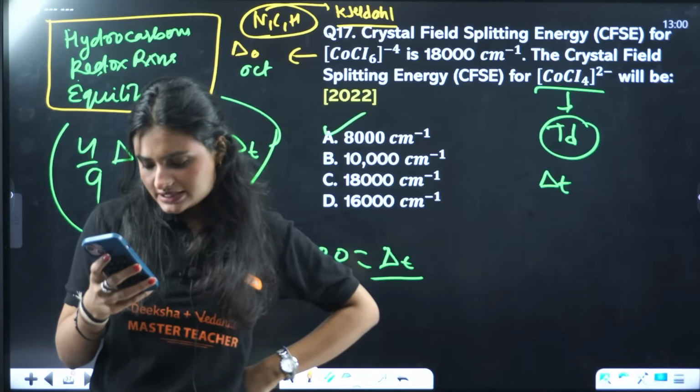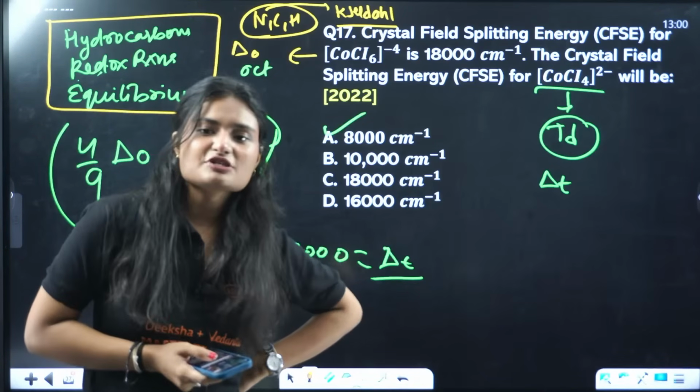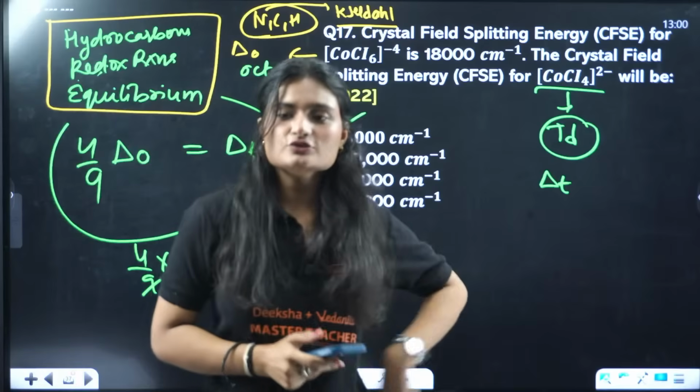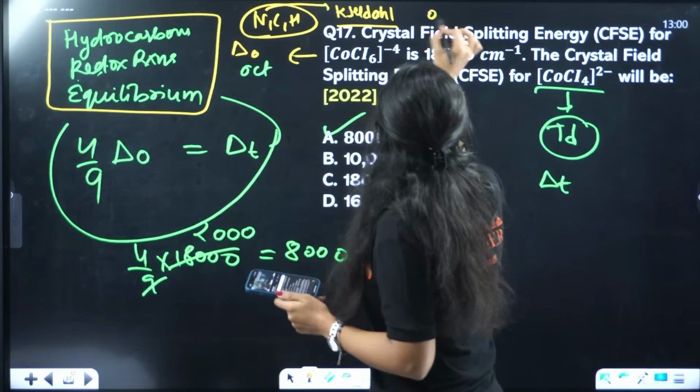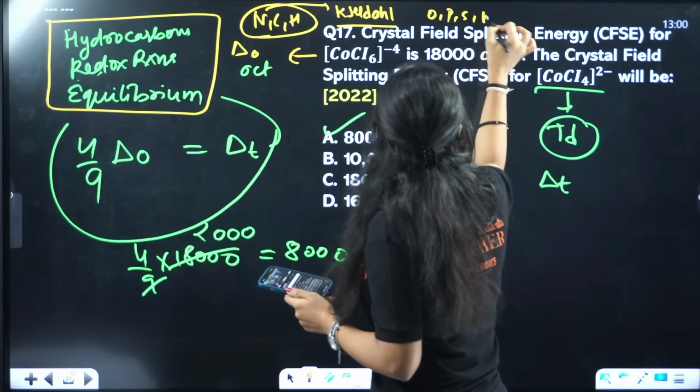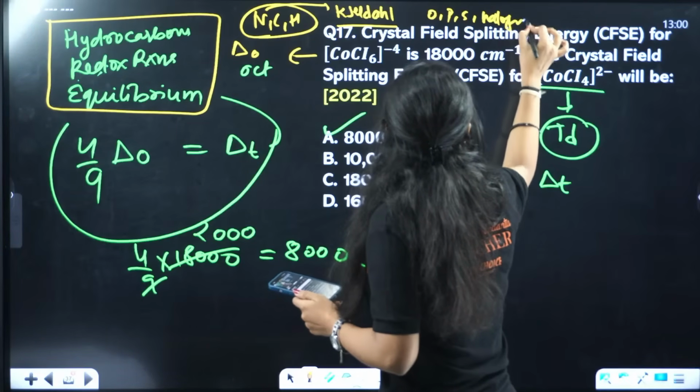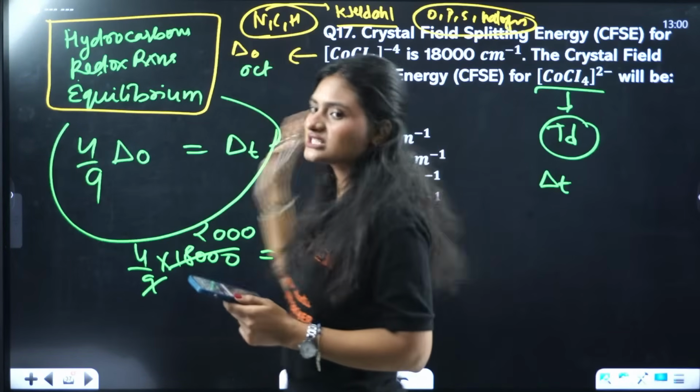Okay, in GOC, the estimation methods are difficult. That's why I am telling you, just remember the formulas. How many do we have? We have oxygen, phosphorus, sulfur, and halides also, halogens also, right? For these, you just need the formulas.